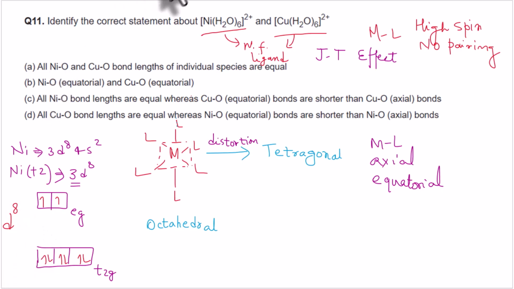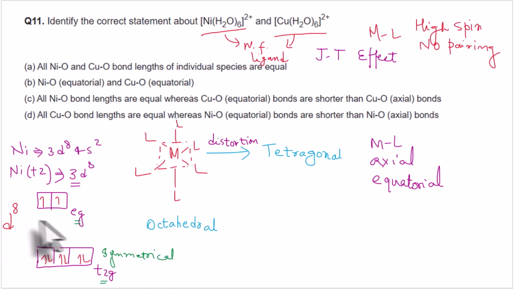Can we see any asymmetric occupation of the t2g or eg orbitals? When there is Jahn-Teller distortion, the electrons are filled unsymmetrically in either the t2g or eg orbitals. Here we have 3 orbitals with 6 electrons in t2g, so this is symmetrical filling.